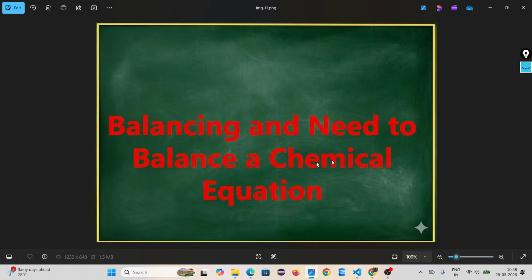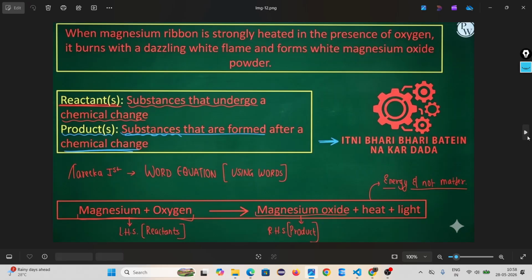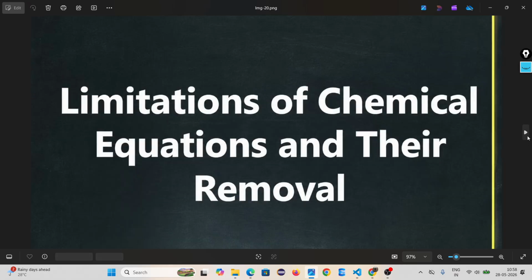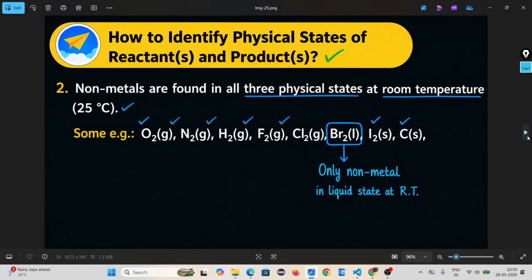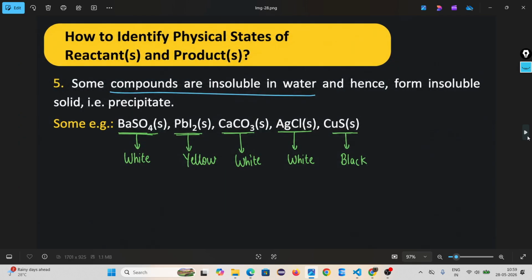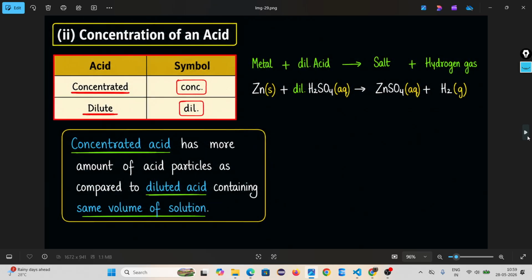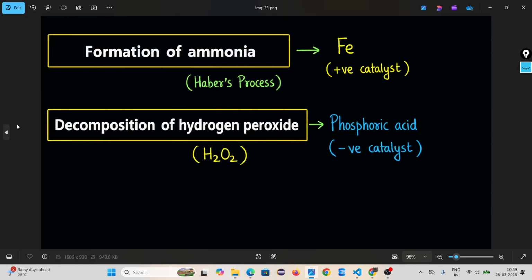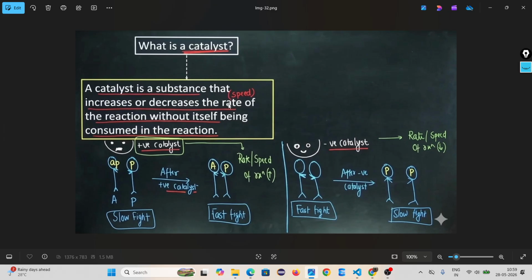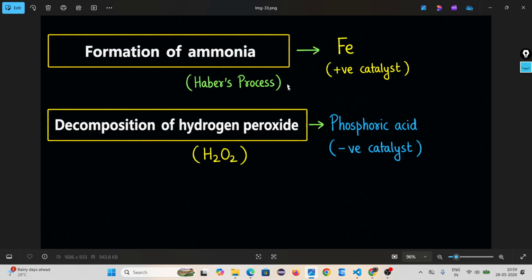Then we understand balancing and the need of a chemical equation. We already covered this. These things we covered in the last class. Limitation of a chemical equation. Catalyst. Catalyst is of two types. Catalyst means any substance that increases or decreases the speed of a chemical reaction. Positive catalyst means it increases the speed. Negative means it decreases the speed.